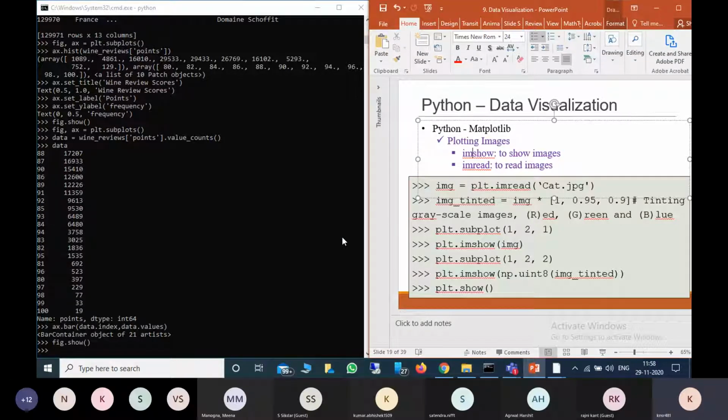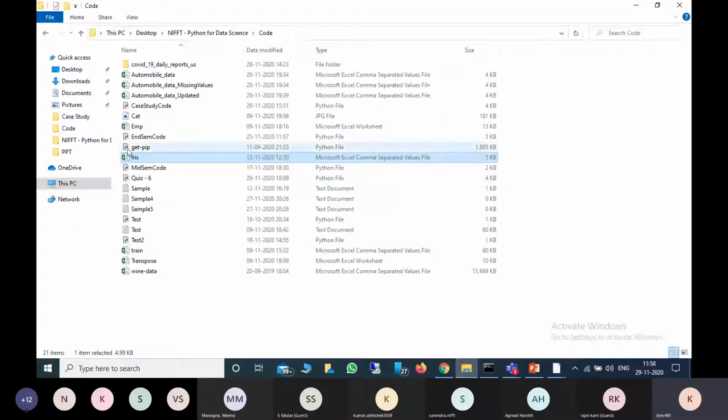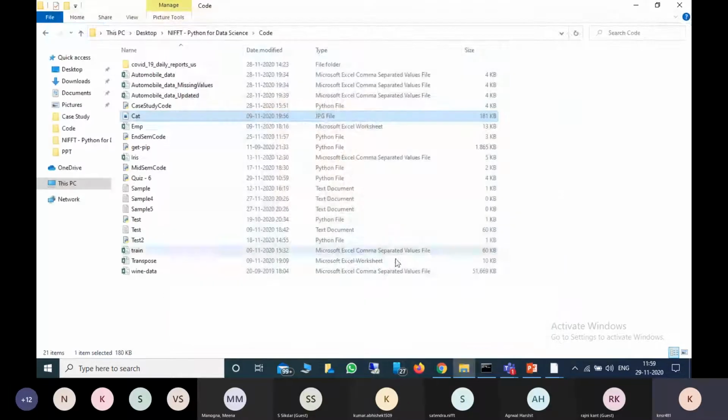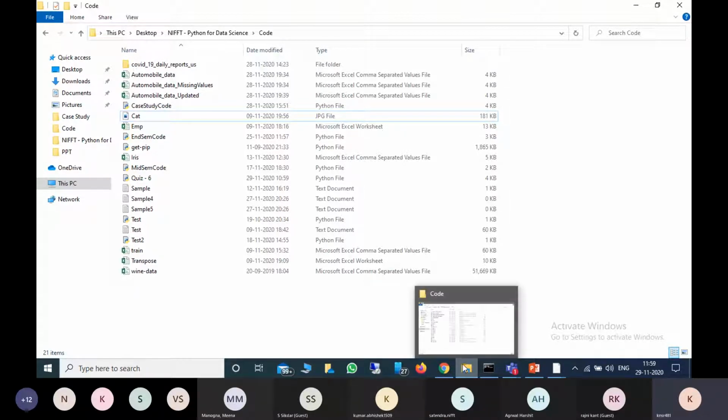For example, I have one JPG here, this one, a cat. How can I load this and change its parameters and work with it? You can use any image from your system; no need to use this one only.